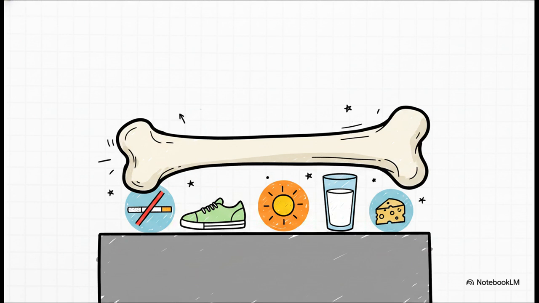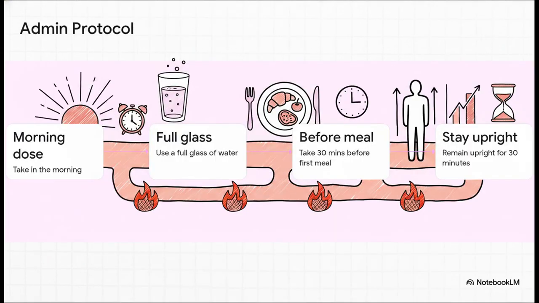But before starting complex drugs, every patient universally requires a supportive baseline. This means immediate smoking cessation first and foremost, followed by physical activity, precisely 800 international units of vitamin D3 and 1,200 milligrams of calcium. To utilize our first-line anti-resorptives, the bisphosphonates, you must drill patients on this exact 4-step protocol. 1. Take it in the morning. 2. Use a full glass of water. 3. Take it 30 minutes before the first meal. And 4. Remain strictly upright for the next 30 minutes.